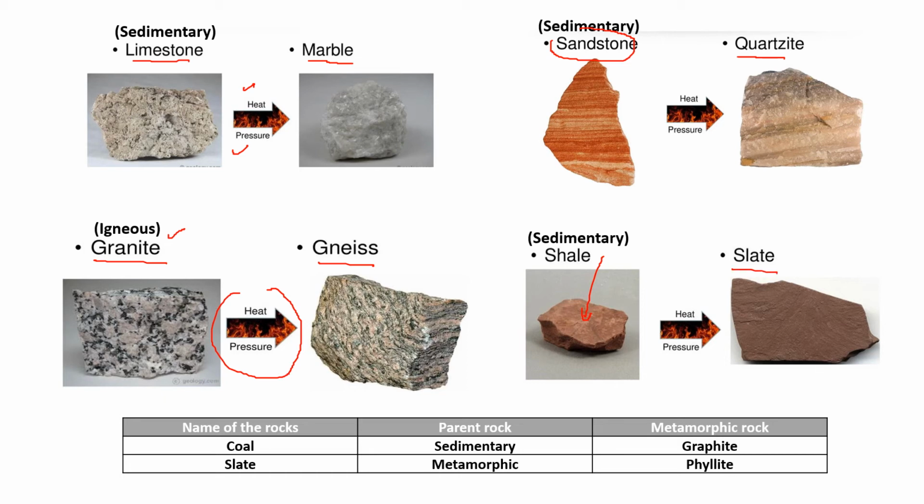Slates are used to write also. There are some more examples at the bottom. From sedimentary rock coal, after the metamorphic process, you can get graphite. Graphite is used to make pencil leads. Slate is another metamorphic rock, and it can undergo changes again due to heat and pressure, and it will get to a phyllite type of rock. So these are some examples of metamorphic rock, children.